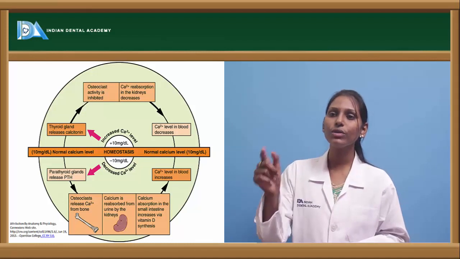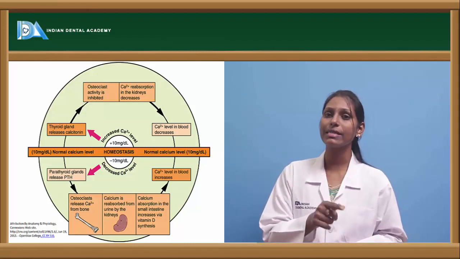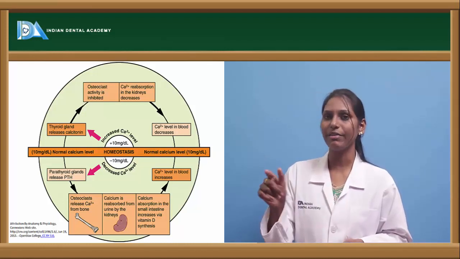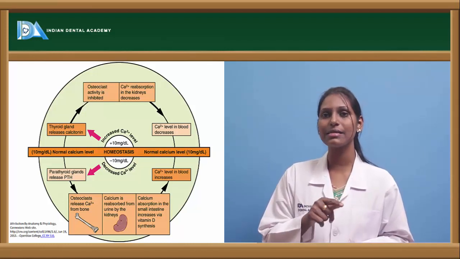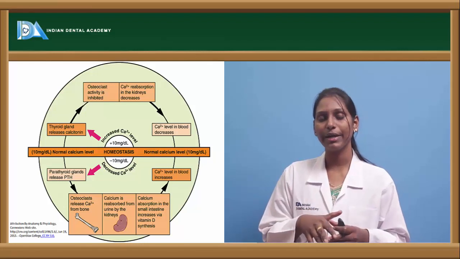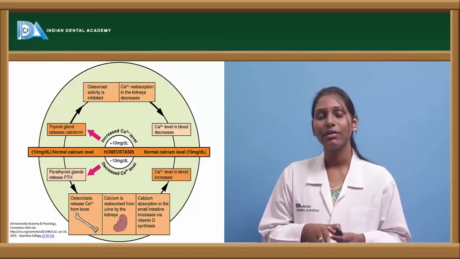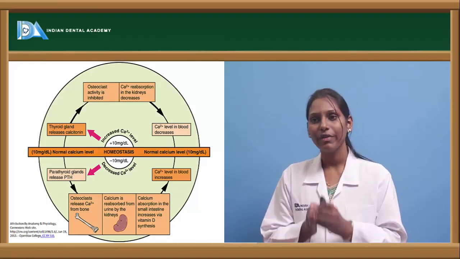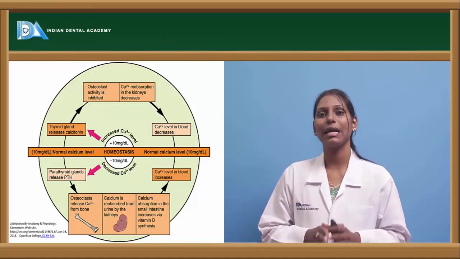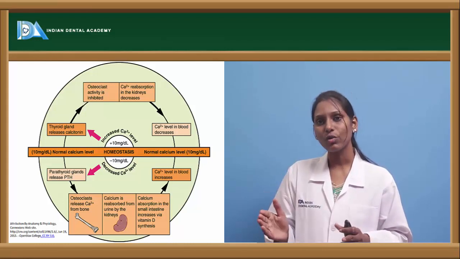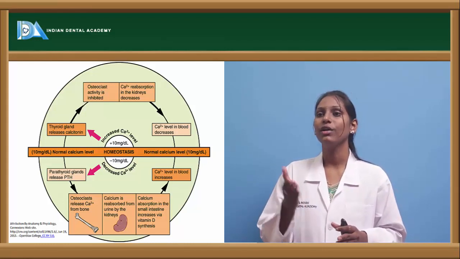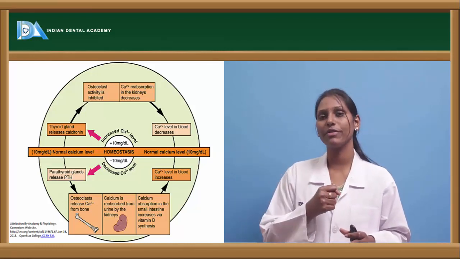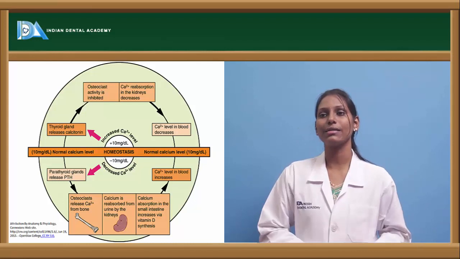Now, for example, if the calcium level has decreased below the normal level, then it gives a signal to the parathyroid glands, which will release parathyroid hormone. As we all know, parathyroid hormone has its effect on RANK L cells, that is, RANK will combine to form RANK ligand, which has an osteoclastic effect, which will stimulate the osteoclast, where the osteoclast starts releasing calcium from the bone. In the kidneys, this parathyroid hormone will act in such a way that calcium is reabsorbed from the kidney and sent again to the plasma.